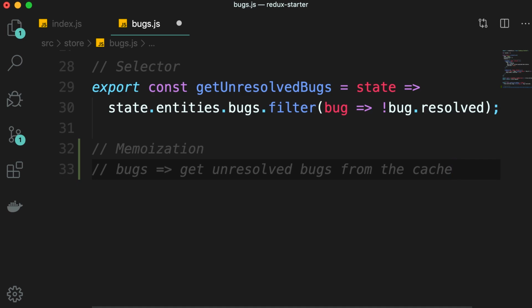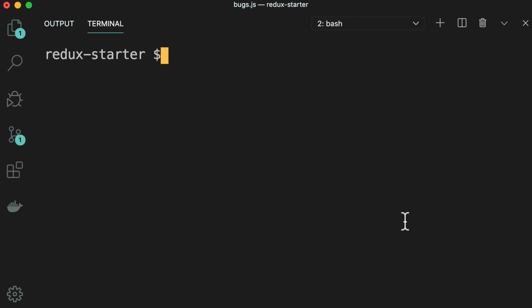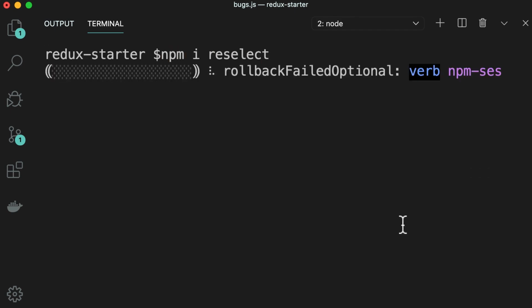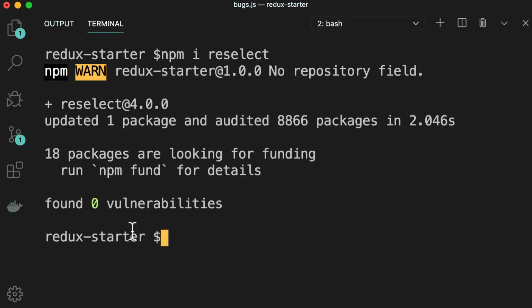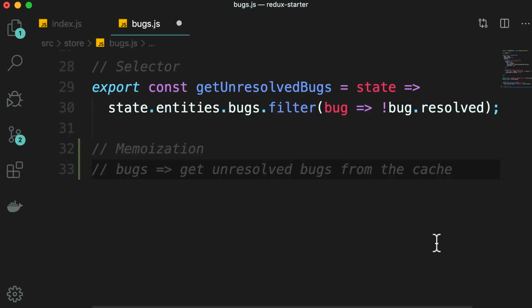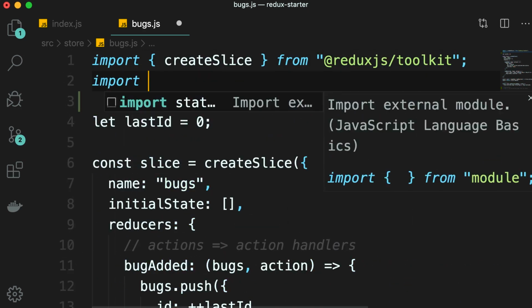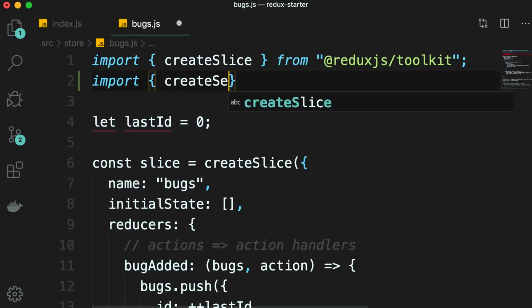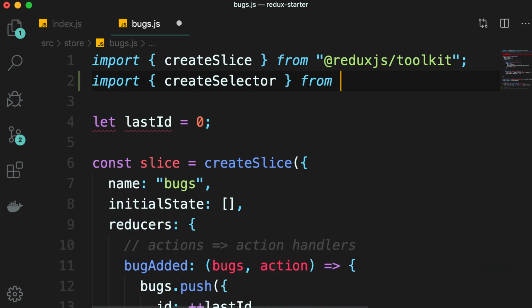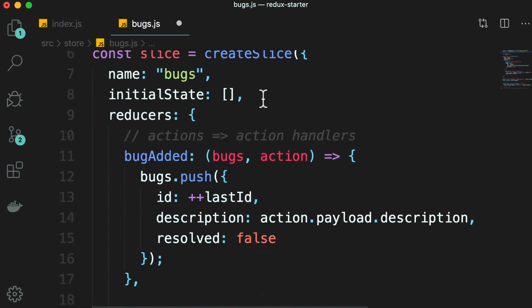We can use a library called reselect. Let me show you. So open up a terminal window and install reselect. The version I'm using is version 4.0. Now, on the top, we import createSelector from reselect. With this function, we can create a memoized selector. Let me show you.